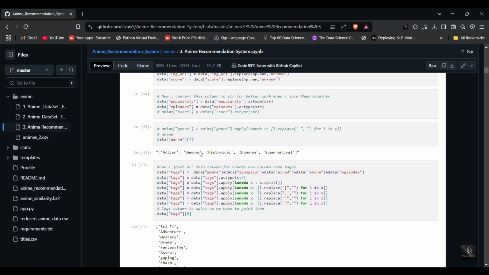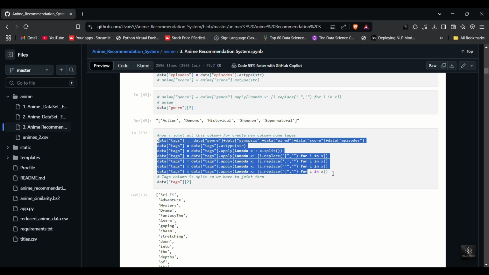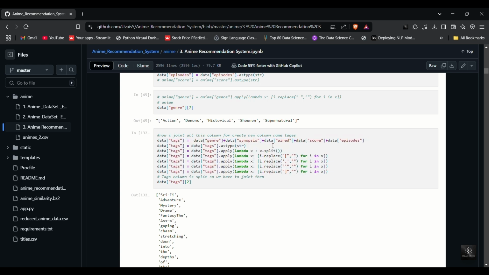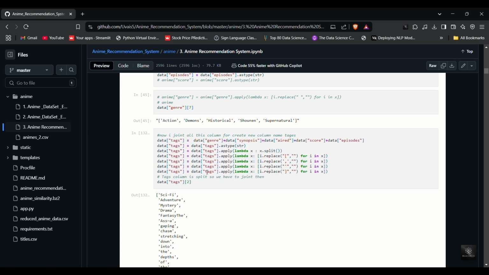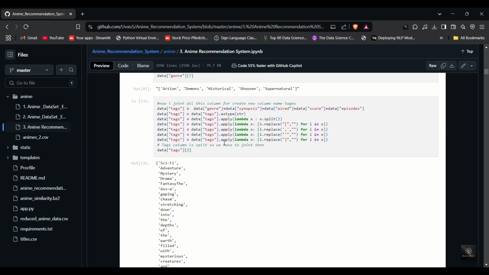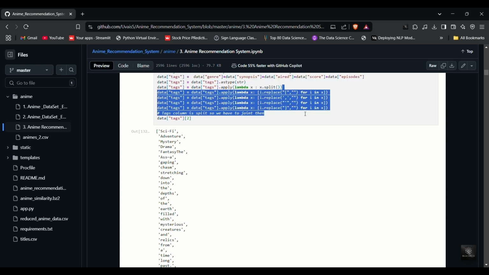Next, I create a new column called tags. This column combines multiple important attributes like genre, synopsis, aired date, episode count, and score into a single text format. By merging these key features, we make it easier for the recommendation model to compare anime. After merging, we need to split the words in the text columns to ensure proper tokenization. We also replace brackets with dashes to clean the formatting.